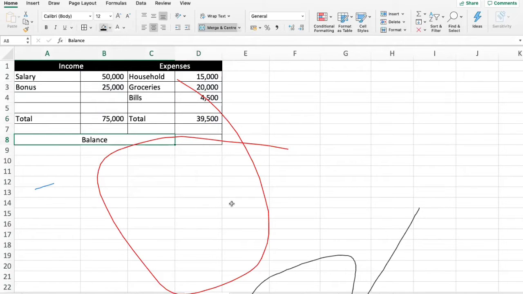Now I need to find the leftover money with me. So how to do it? Just simply say equal to income minus, so minus is what we are using from our school days, that doesn't change in Excel either, minus the other cell which is expenses. So 75,000 is my income and expenses are 39,500. I select D6 and say OK, and that gives me an answer of 35,500. That is the leftover amount which we got using a subtraction formula.